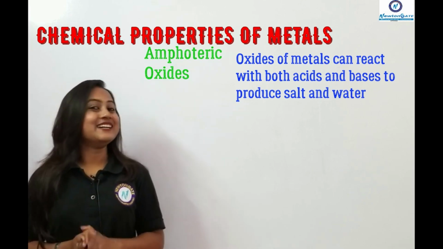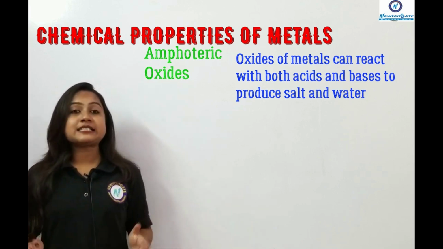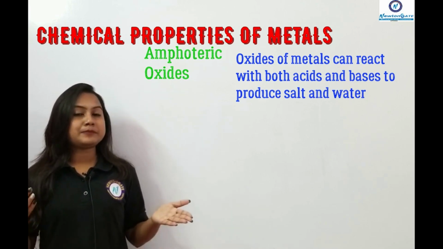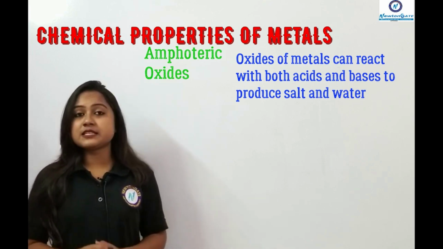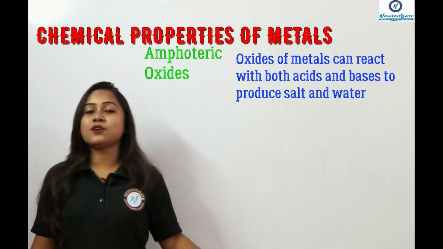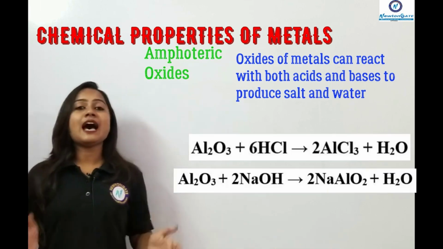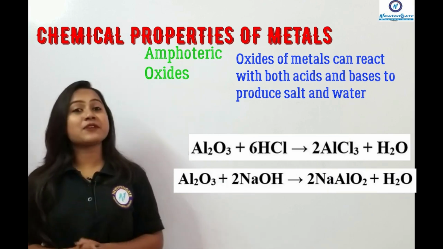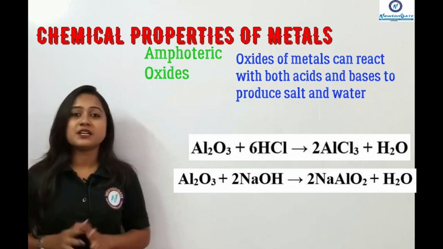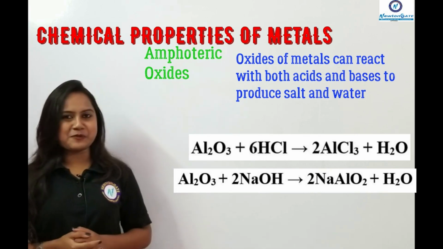Okay. So you know the answer: amphoteric oxides are those that can react with both the bases as well as the acids to form salt and water. The example is aluminium oxide. I am giving you the equation here. Just write down the equation as well as the statement.